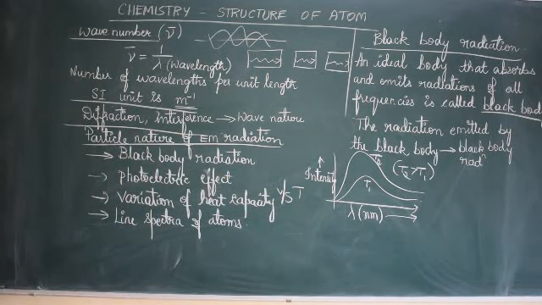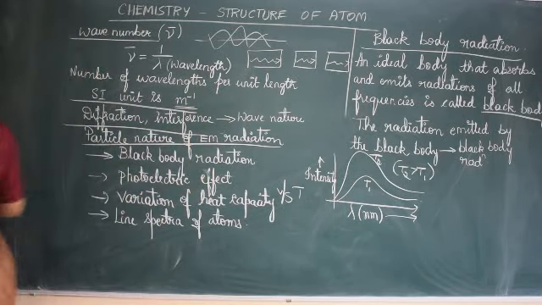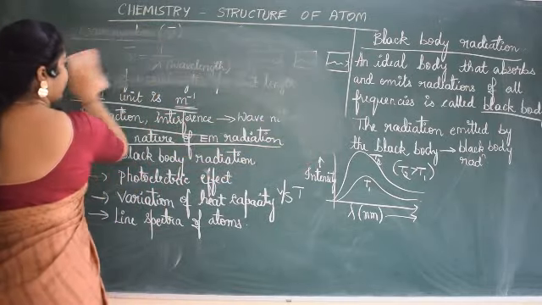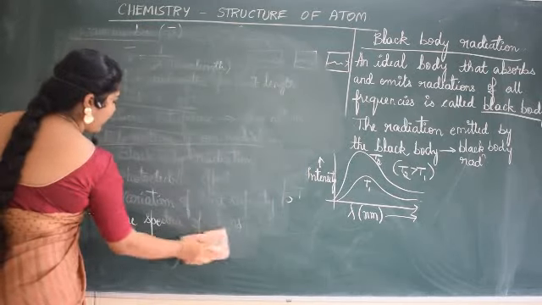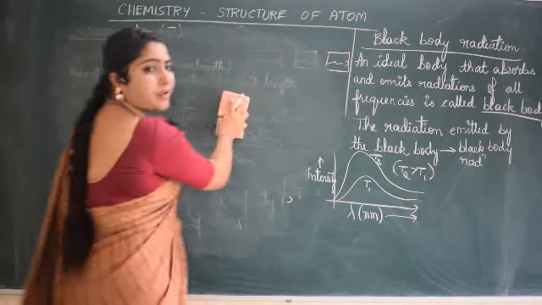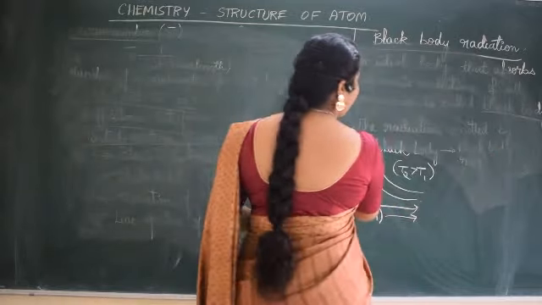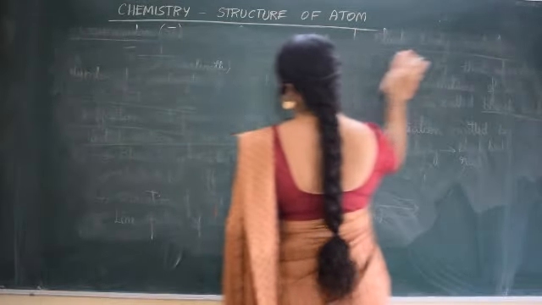Intensity of radiation emitted, just make a point. This graph is not very important from your examination point of view, so you need not bother about it. Just mentioning the point in the NCERT so that you will not get confused when you go through it.